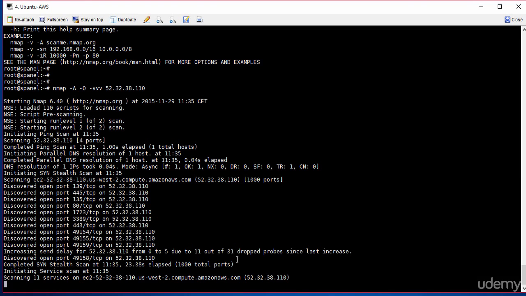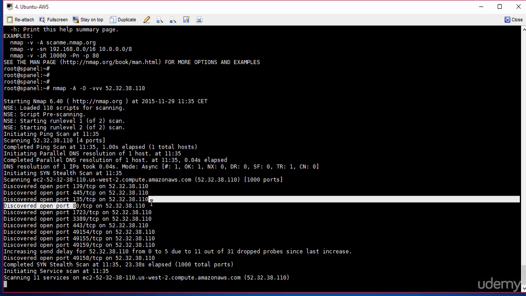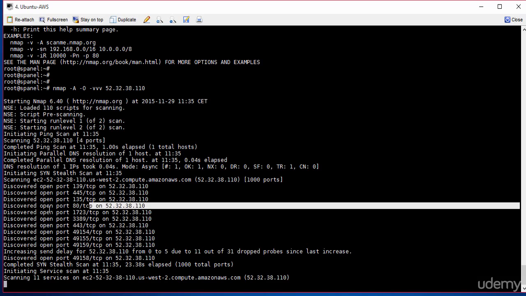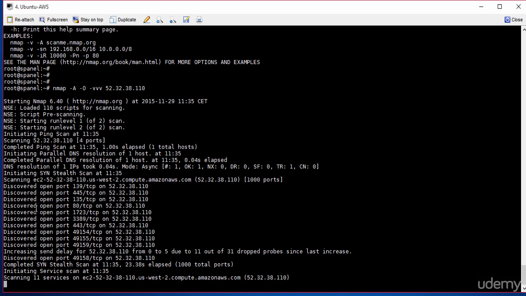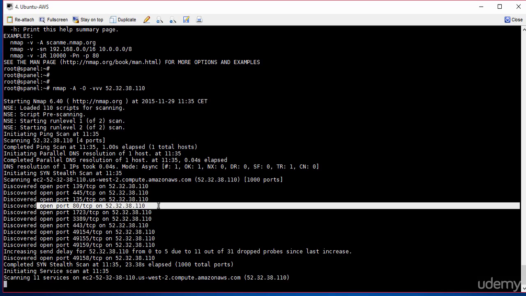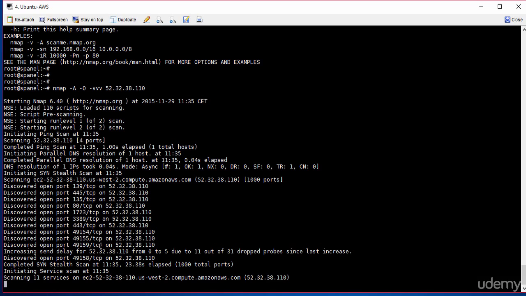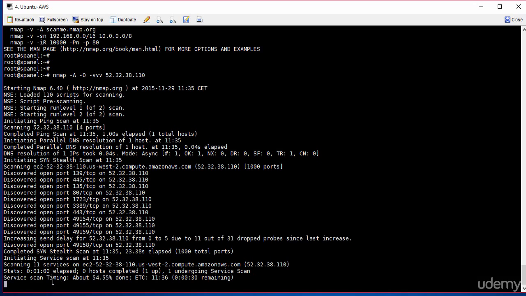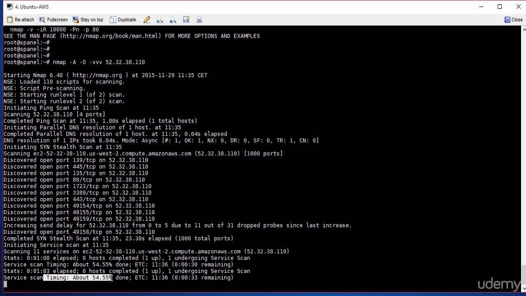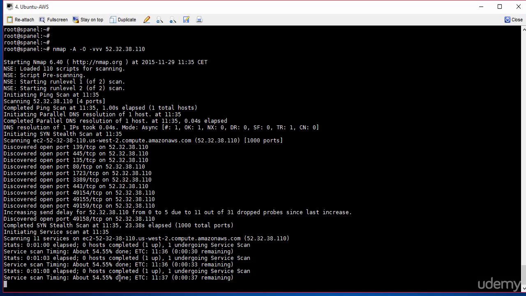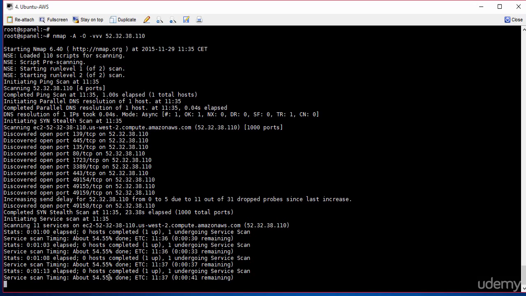Notice how we've got ports here that are open. There's port 80, which is the web port, the HTTP port. There's a web server running, so we can tell that by looking at that port. Let's just see what else comes up in the scan. I'm doing this live, so I'm seeing exactly what's going on. It's 54.5% done and tells you a remaining time of how long it will possibly take to complete. So we'll just wait while that runs.